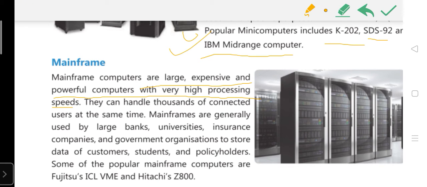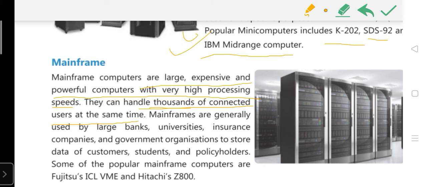They can handle thousands of connected users at the same time. In the microcomputer, a single user is there. In the minicomputer, there are 200 users at the same time. And in the mainframe computer, thousands of users can use the computer at the same time.